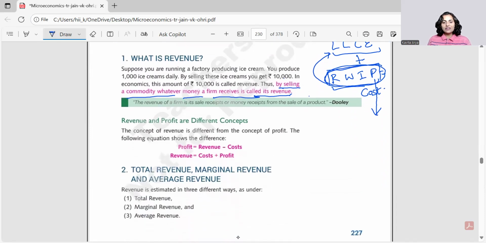So this will make the picture clear that profit can be found from revenue after deducting other costs. This cost, this cost, this cost, when all are taken out, we are left with the profit. Or revenue means the cost of other factors of production plus this factor, the entrepreneur's return. So revenue is equal to cost plus profit, right? And I hope now you know that revenue and profit are not the same. Profit is a part of revenue.